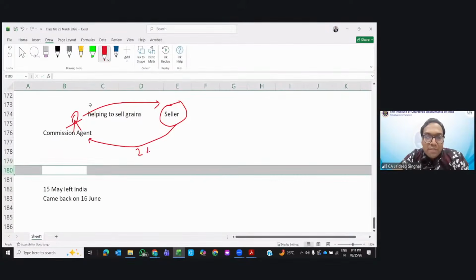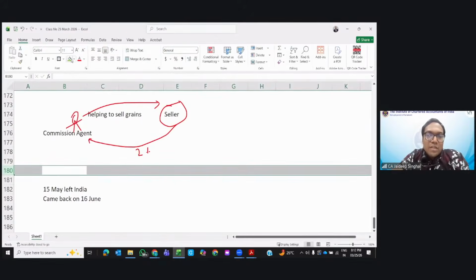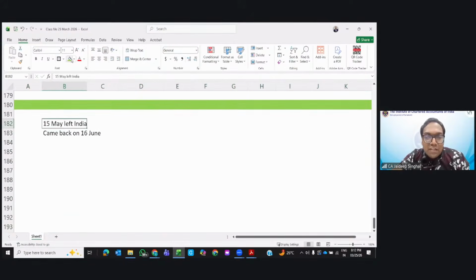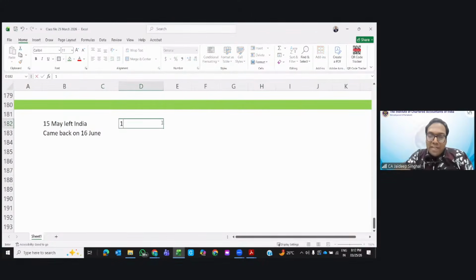How do we calculate? Very simple. See, 15th of May he left India. So the day you leave India and the day you come back to India, both the days are counted. Now 15th May you left India, so first to 15th May you were in India. So 15 days of May are there, right?